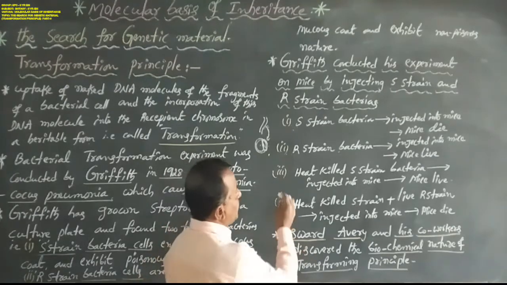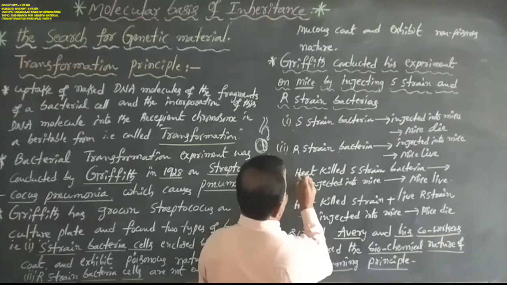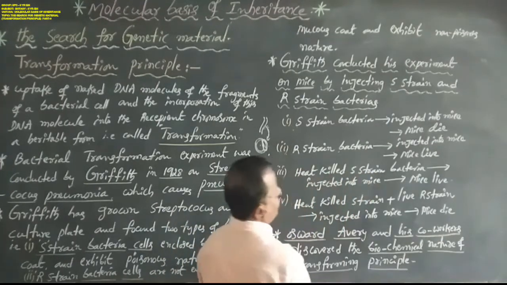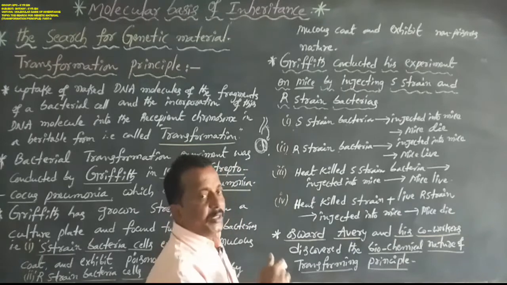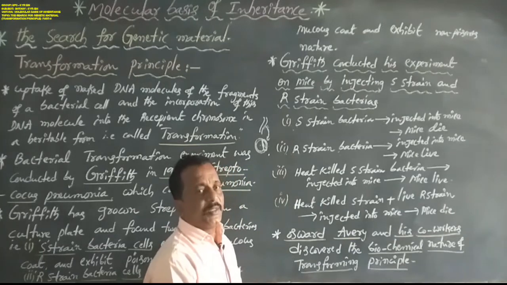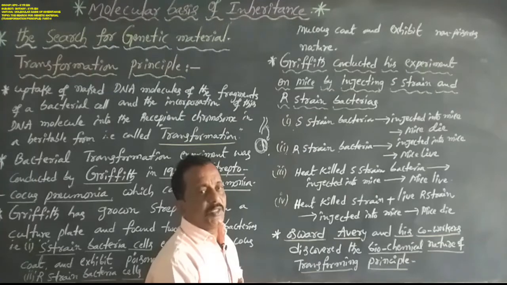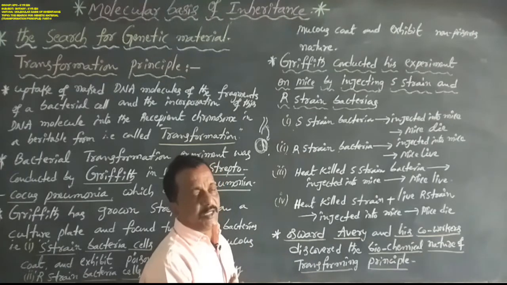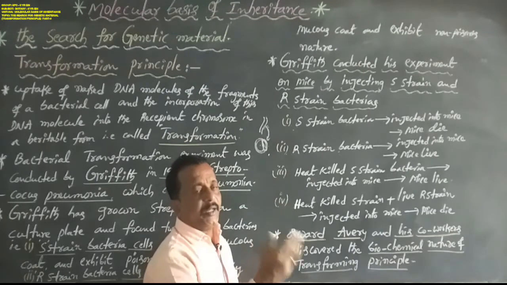Next, the third observation: heat-killed S-strain bacteria. The S-strain bacteria are heated and killed by heat.